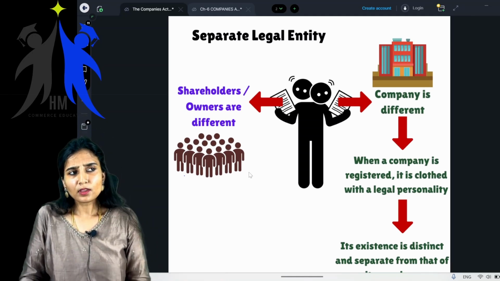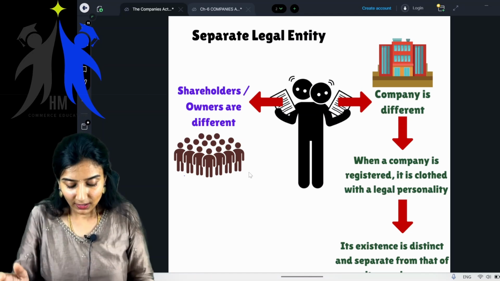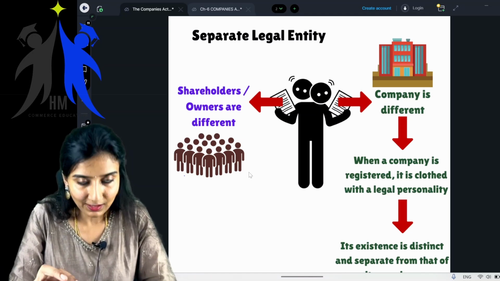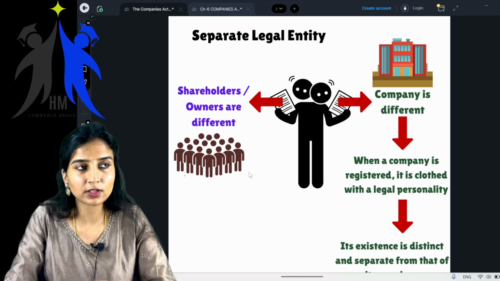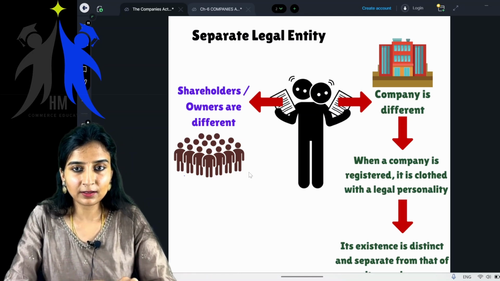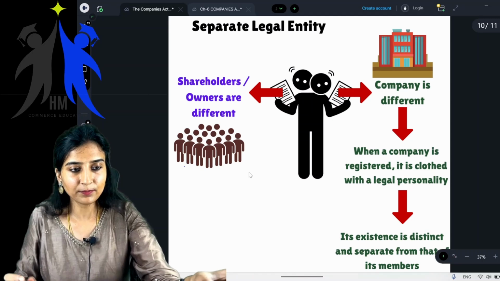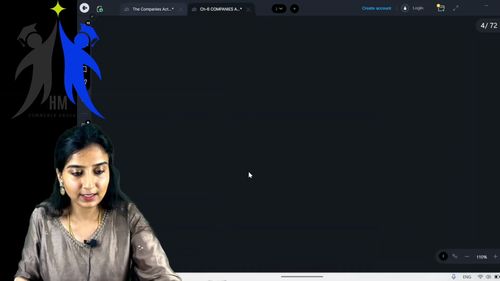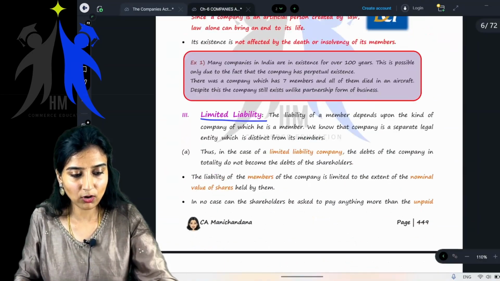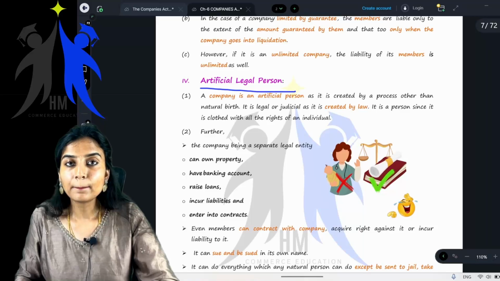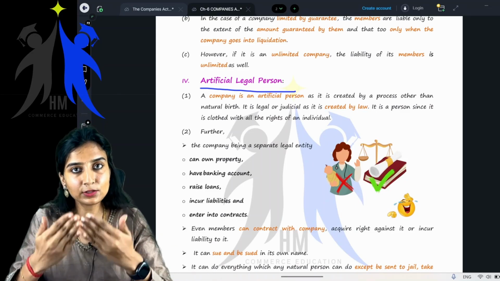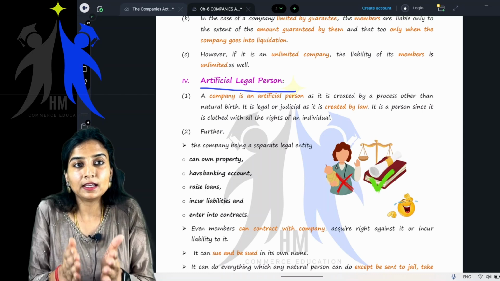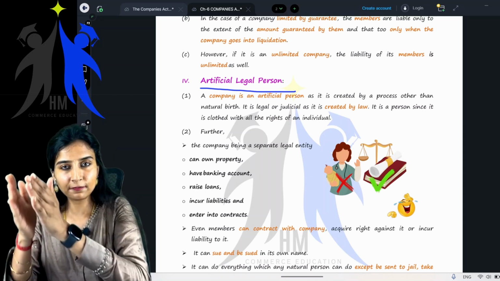So students, you'll all feel a little weird when I start explaining all of these features, because we saw something called artificial legal person. Meaning what? In the eyes of law, a company is altogether a different person.